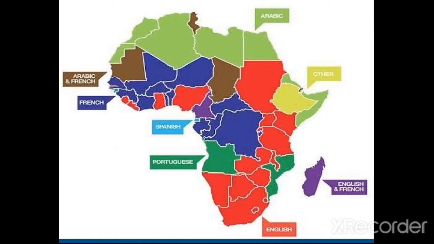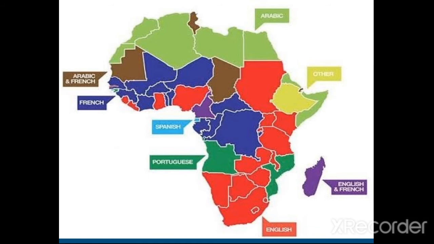Now the countries in red are countries that speak English. The countries in blue are French-speaking countries. The countries in dark green speak Portuguese. The countries in brown speak French or Arabic. The countries in purple speak French and English.